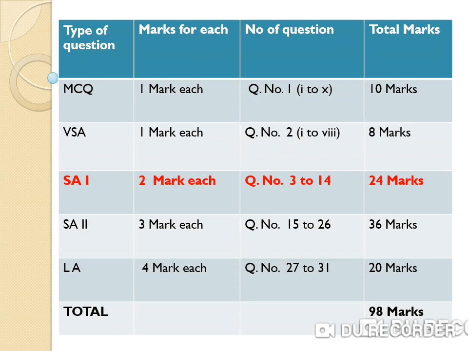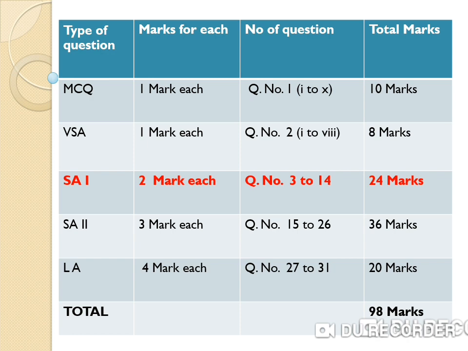First, MCQ: 1 mark each, number of questions 10, total 10 marks. Second, very short answer: 1 mark each, number of questions 8. Short answer: 2 marks each, number of questions 12, total marks 24.